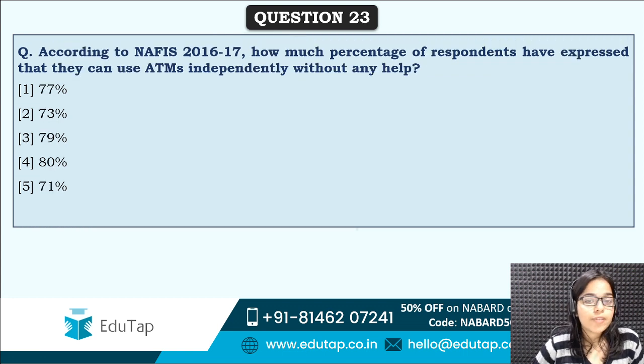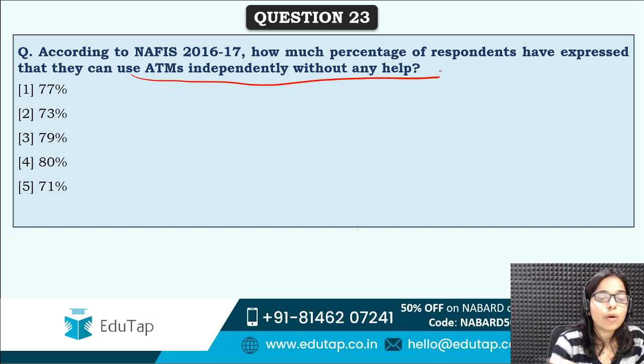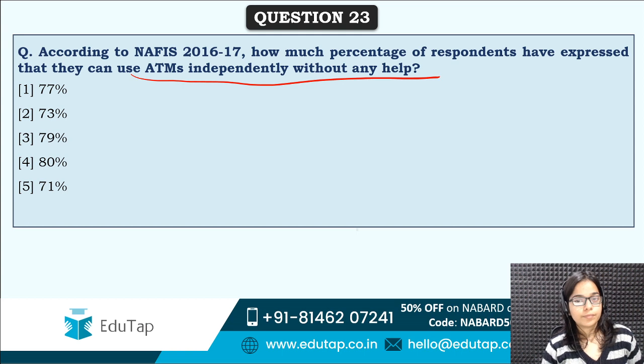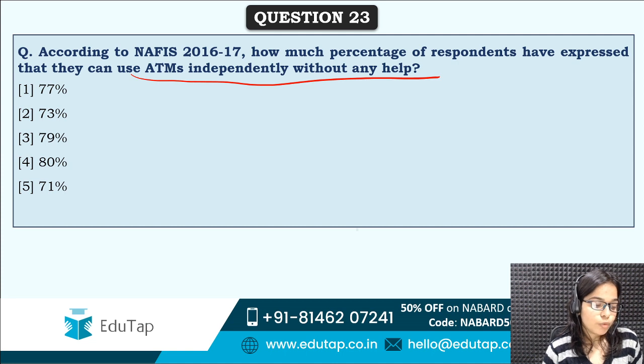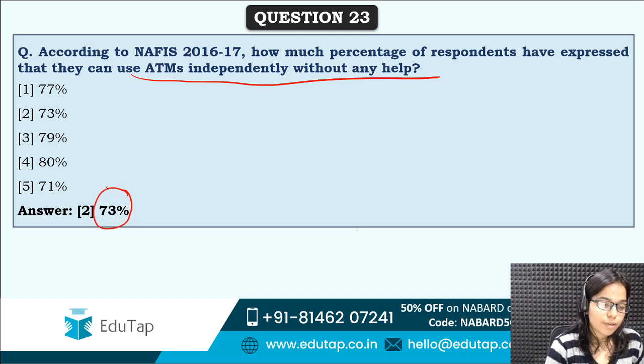Next is, according to NAFIS, how much percentage of respondents have expressed that they can use ATMs independently without any help? How many respondents, the people who were surveyed during this survey, can use ATMs independently without any help? So basically it measures the financial literacy of the people. Correct answer is option second, that is 73%. So it's a high number, it's a good sign actually.